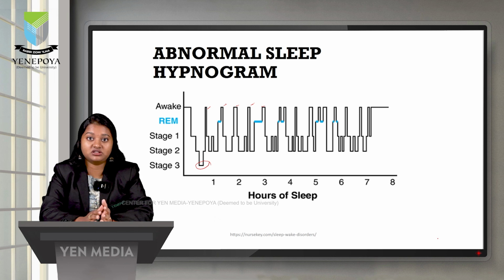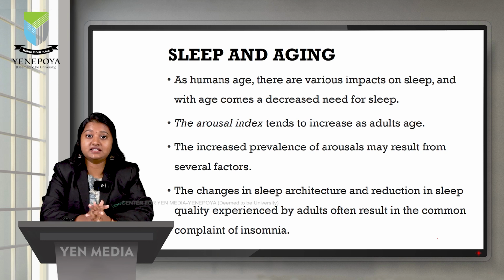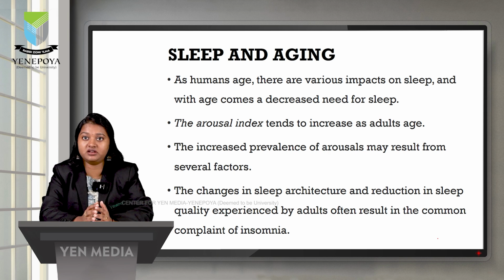So a change in sleep architecture can be due to any disorders or due to physiological changes. Today we will be seeing about the physiological changes that cause change in sleep architecture. One is sleep and aging. As humans age, there is various impact on sleep, and with age there is a decreased need for sleep. The arousal index tends to increase as adults age. Arousal index is nothing but the awakening. So the times they awaken during the night increases as humans age.